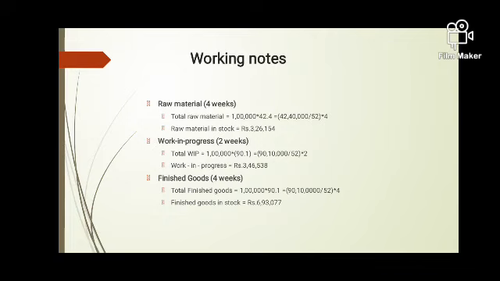For finished goods, we will apply the total cost, so again 1 lakh into 90.1. So the total cost of finished product is 90 lakh 10,000, which is for 52 weeks, so divide by 52. Now we are keeping stock of finished goods for 4 weeks, so multiplied by 4, and that comes to finished goods of 6,93,077 rupees. So this is the working note for raw material, work in progress and finished goods. Let's see the further working notes.